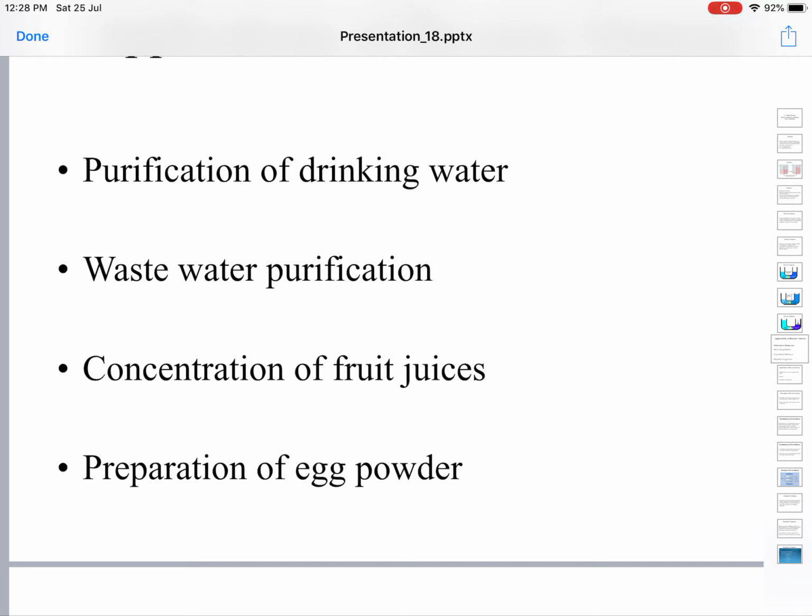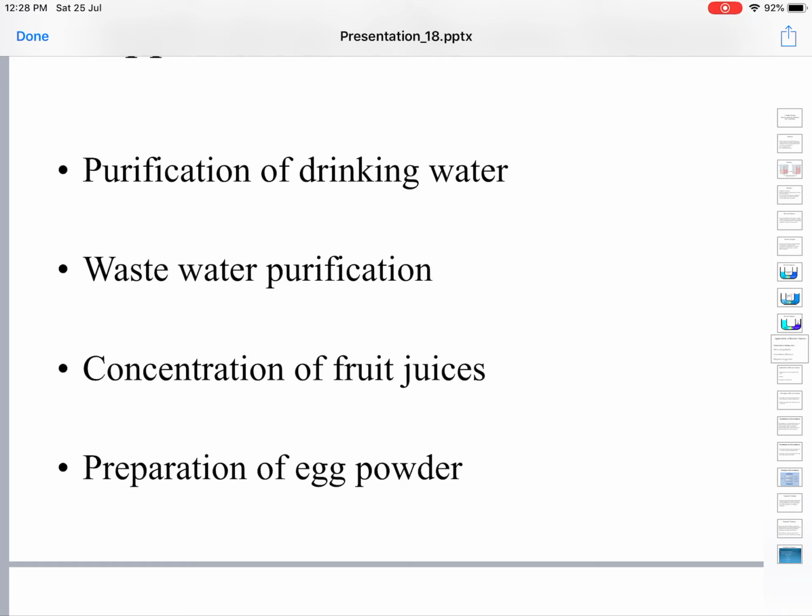See, fruit juices, the water weight is very high, very large. Fruit juices, if the water is not removed, their volume will be more. Their weight will also be more. They cannot be exported. It will be difficult to export them.